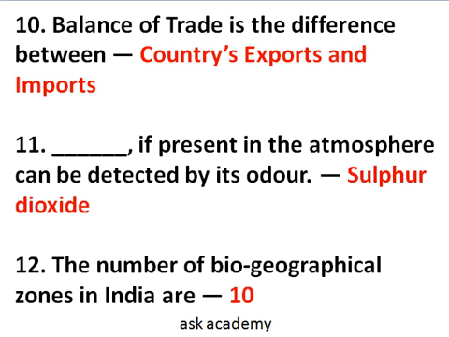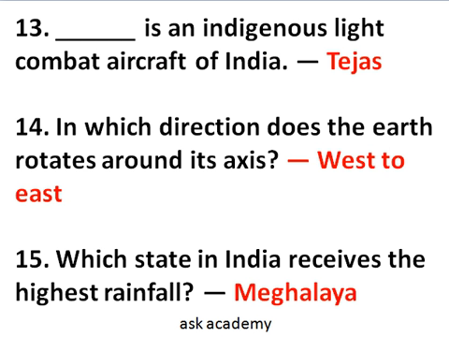Next question is question number 13. Dash is an indigenous light combat aircraft of India. So Tejas is an indigenous light combat aircraft of India. Question number 14. In which direction does Earth rotate around its axis? So from west to east. It is the direction of rotation of Earth. Okay, west to east. Question number 15. Which state in India receives the highest rainfall? So if they ask state, it is Meghalaya, and the place is Cherrapunji.